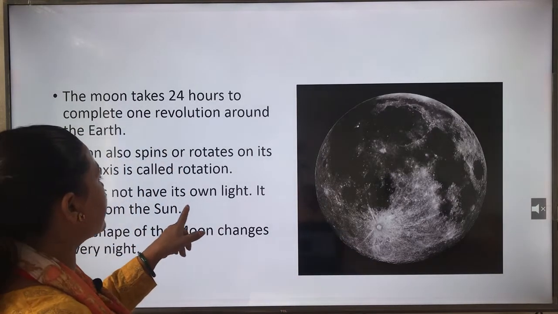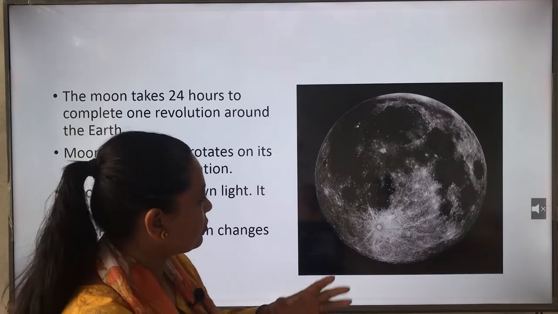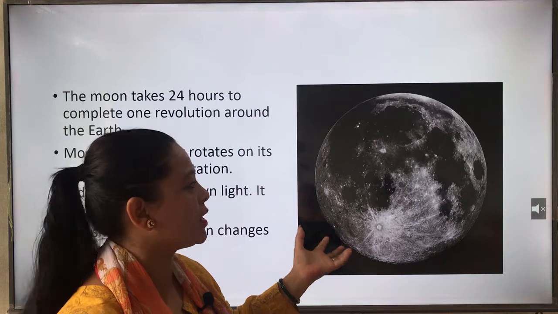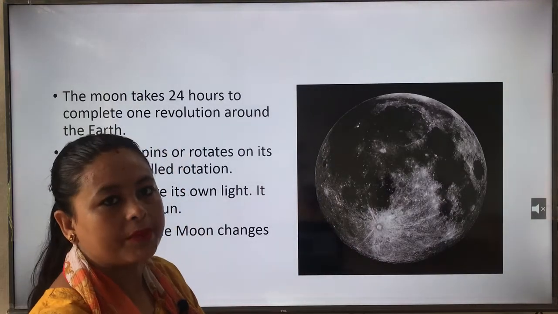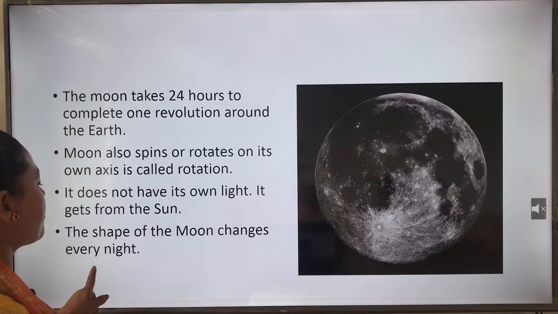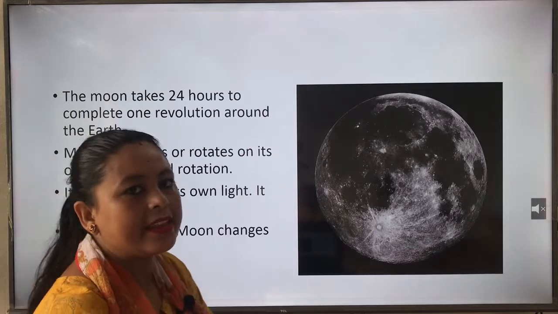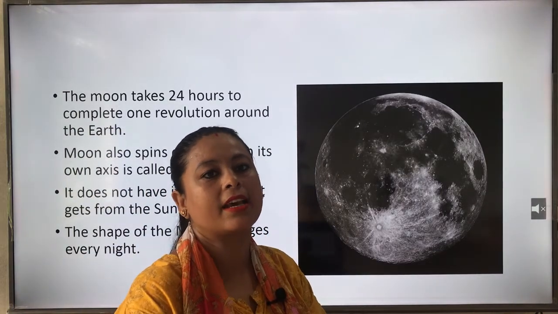It does not have its own light, it gets light from the sun. Moon, like planets, also doesn't have its own light, it gets light from the sun. The shape of the moon changes every night. So, we can see in the sky every night that moon changes its shape.